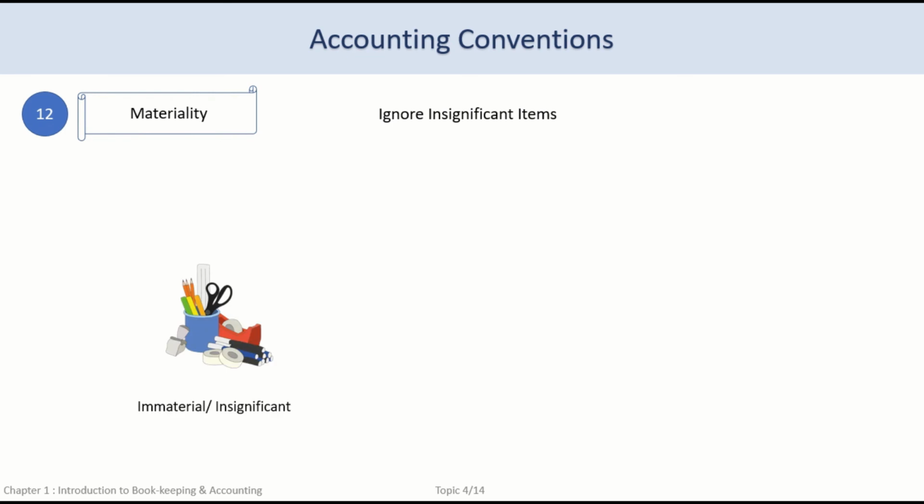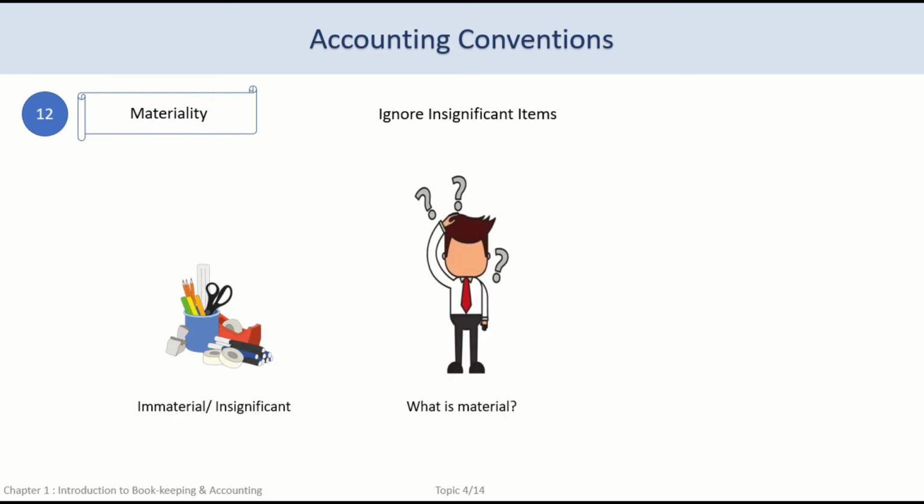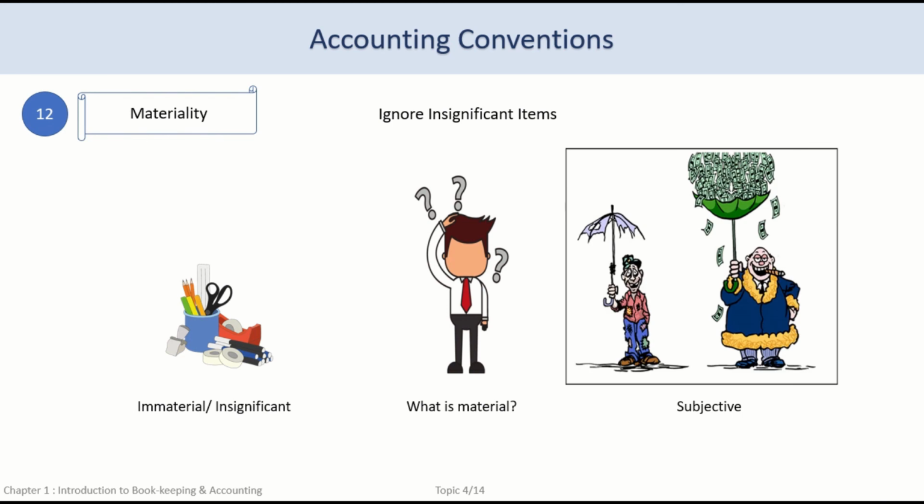Materiality is subjective. Where we should draw the line between material and immaterial value is a matter of judgment and common sense. For an industrialist, $500 would be insignificant or immaterial. But for a small grocery shop owner, $500 will have a material impact and should be recorded. For the grocery shop, maybe $5 to $10 would be immaterial. It's up to the accountant's discretion and common sense to give the right treatment.